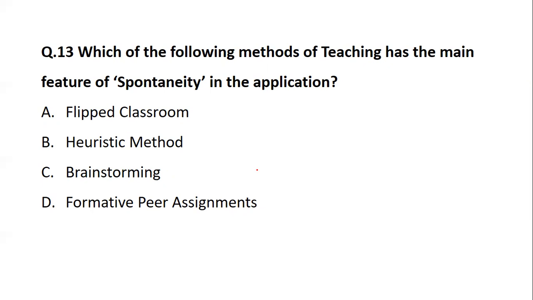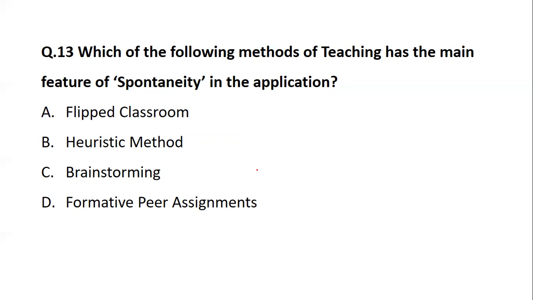Something which is very quick or very prompt. So it is asked whether it is followed in flipped classroom, heuristic method, brainstorming, or formative peer assignment. So where can you find this feature of spontaneity?